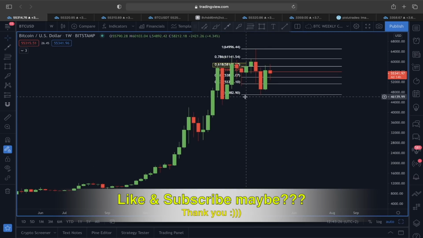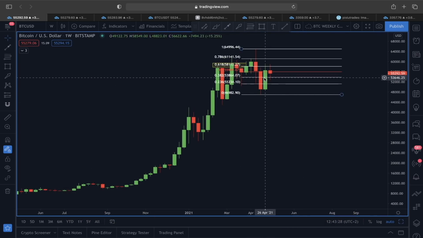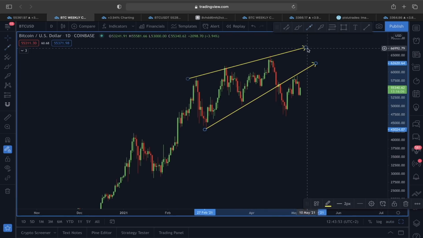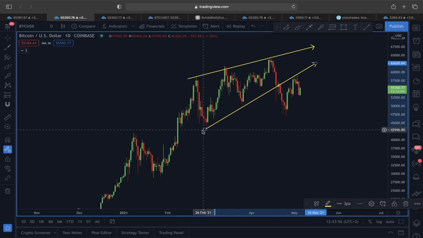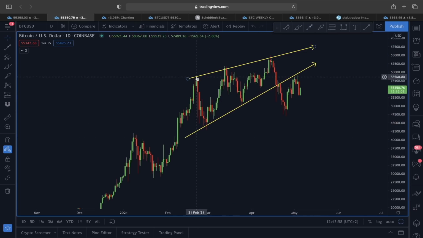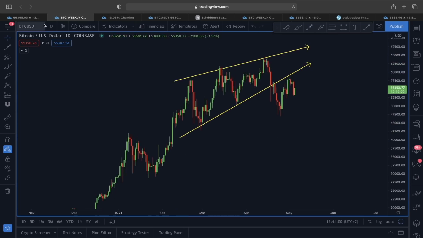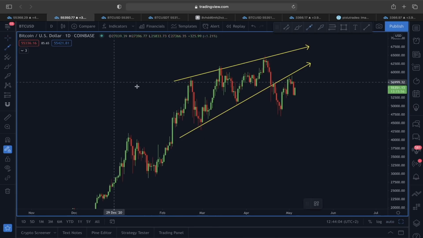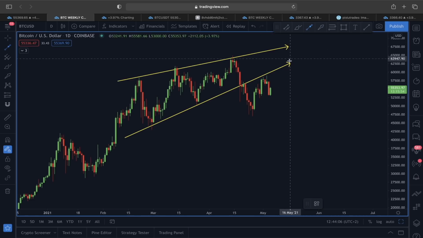But for now we still have some more days left until the week closes, so that's why we are going to be monitoring this price movement in a weekly time frame very carefully, because in a daily time frame guys, you can see I'm going to add this one scenario which we have also talked about plenty of times in my videos, which is known as the rising wedge, because since the price did get a rejection from this 0.618 in a weekly time frame, now we should also take this rising wedge scenario carefully.